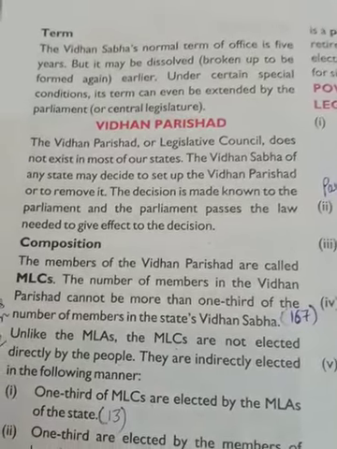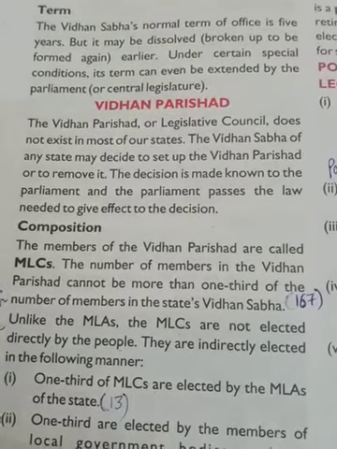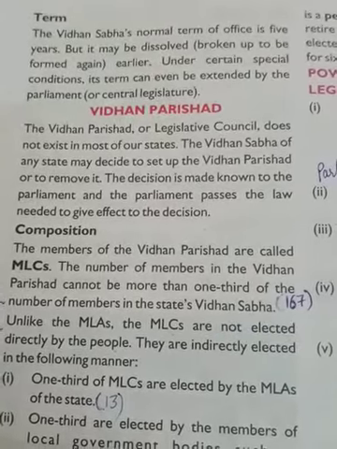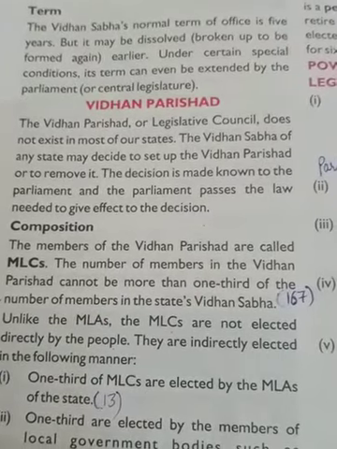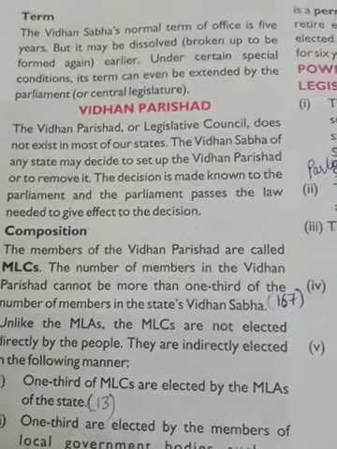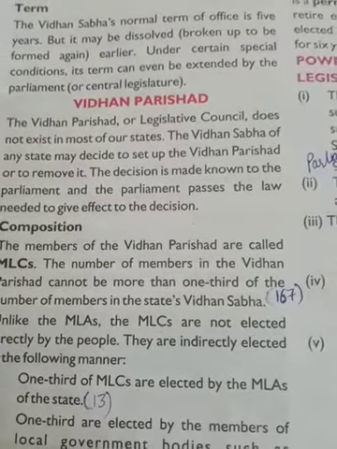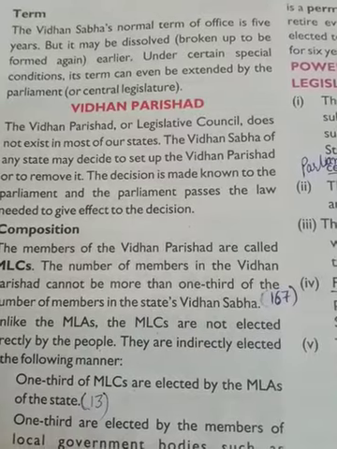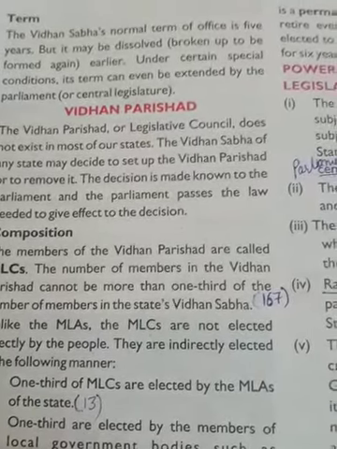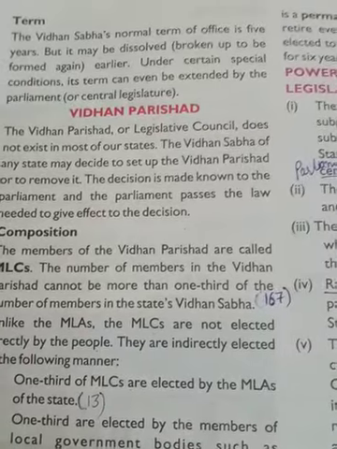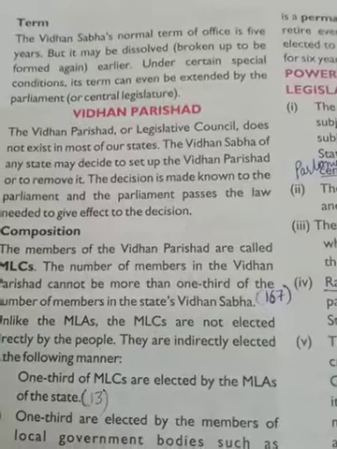Under certain special conditions, its term can even be extended by the parliament. The term of its office can also be extended under some conditions, and it is extended by the parliament, which is also called the central legislature. So what is the term of office of Vidhan Sabha? That is 5 years. So when a state government is elected in any state, it is elected for 5 years.